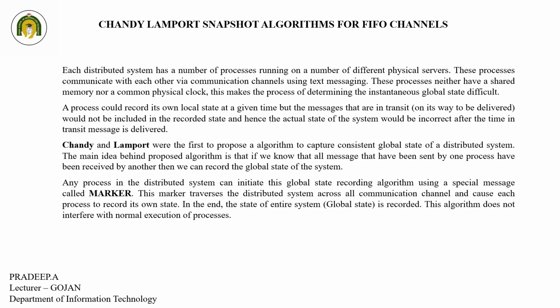Any process in the distributed system can initiate this global state recording algorithm using a special message called a marker. This marker traverses the distributed system across all communication channels and causes each process to record its own state. In the end, the state of the entire system is recorded. This algorithm does not interfere with the normal execution of the processes.